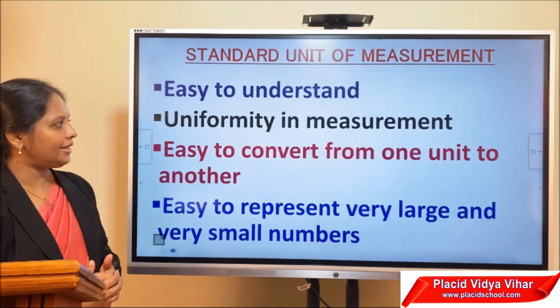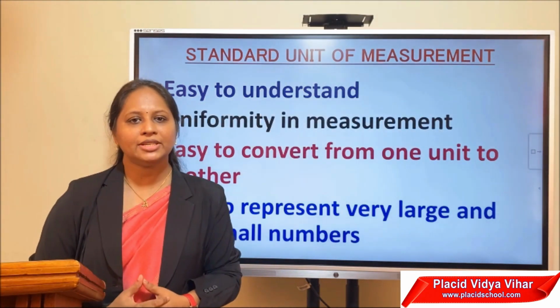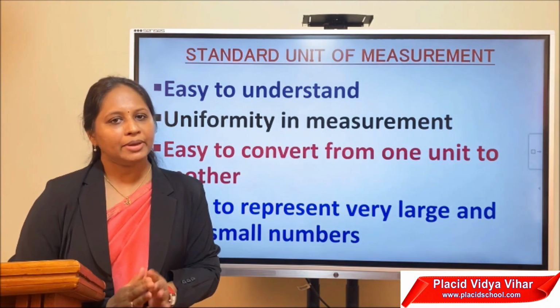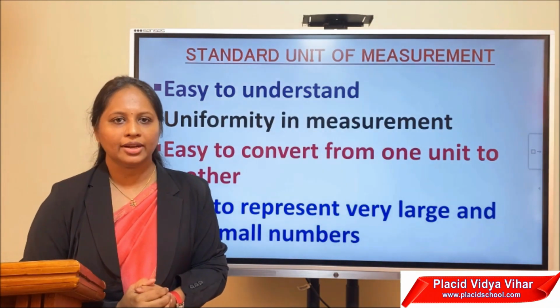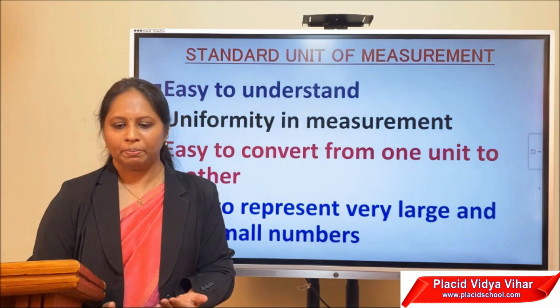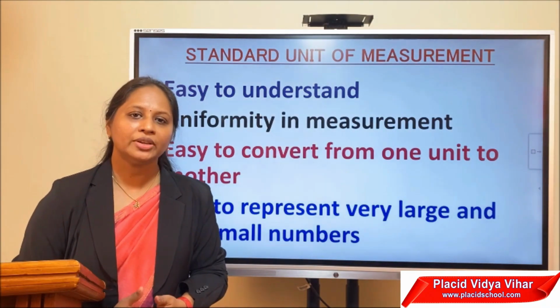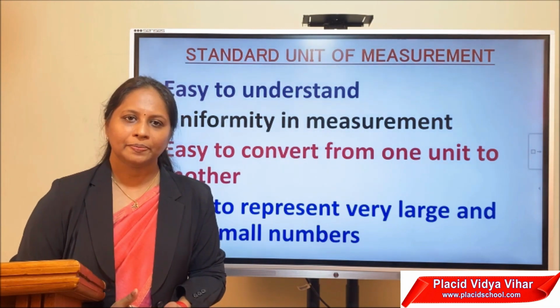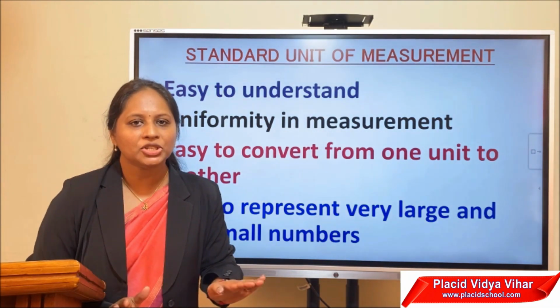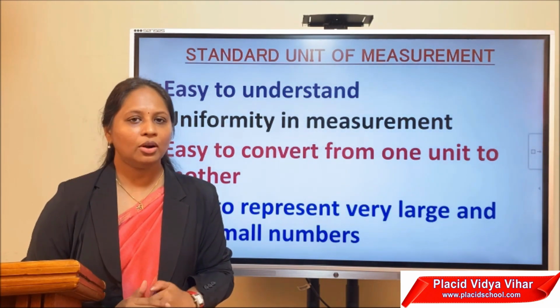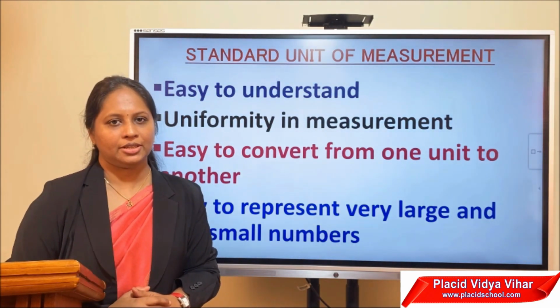The second property is that there should be uniformity in measurement. That means if a person measures some physical quantity in one particular part of the world, another person should also get the same measurement in another part of the world. Whatever you measure, it should be the same throughout. That is called uniformity in measurement.